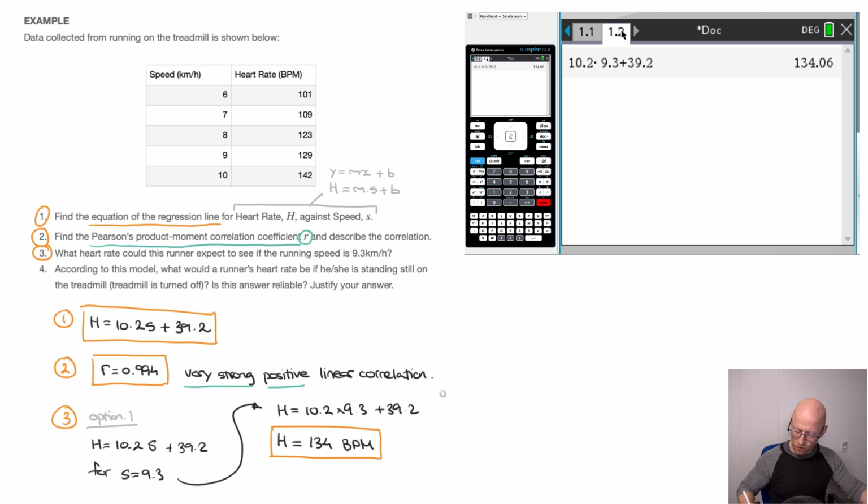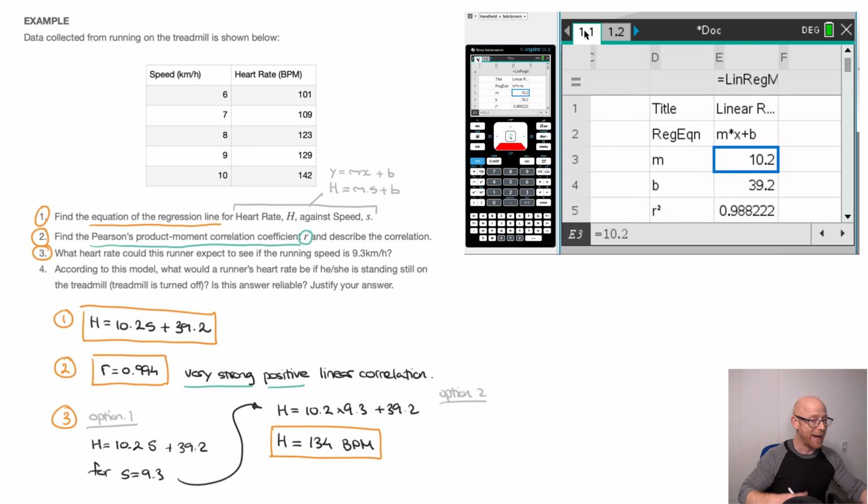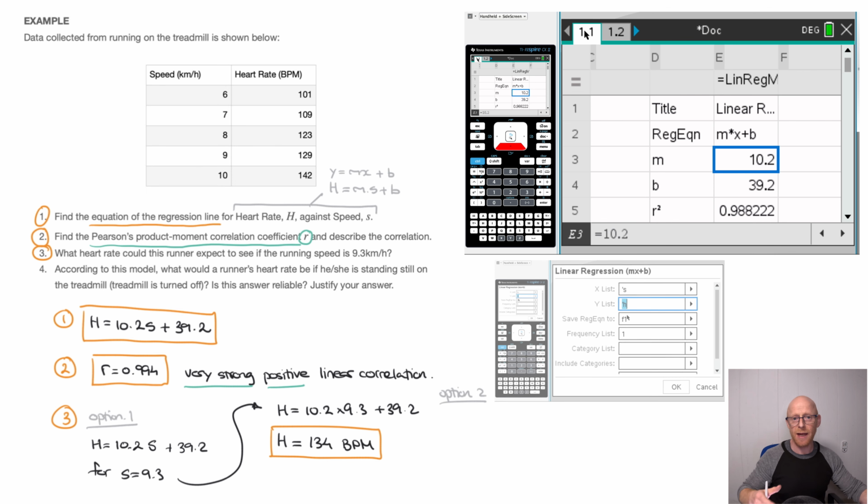Okay, now option 2 on the other hand, let me just quickly write option 2. So again, I'm still answering the same question here, but I just want to show you a different way of doing it with the calculator, which in many ways is a lot more efficient. Remember, on our spreadsheet, when we entered all of our data and we went through the process of actually telling the calculator which column was the X list and which column was the Y list, I pointed out the fact that it was going to save the regression line's equation to the function f1.